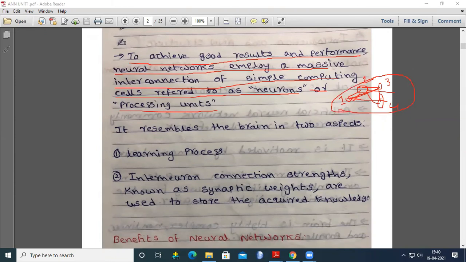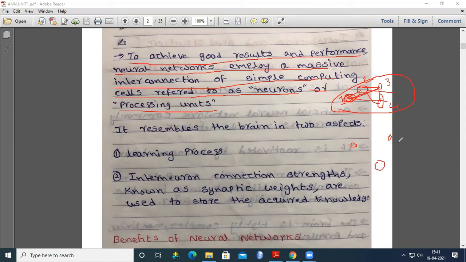Now if you observe, here we are taking only 4 neurons, but there are many connections. To achieve good results and performance, neural networks employ a massive interconnection of simple computing cells. So now you are going to design these neurons. If you create more neurons, you can solve bigger problems. Based on your requirement, you create these neurons.